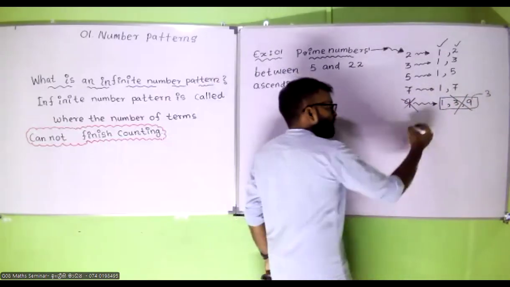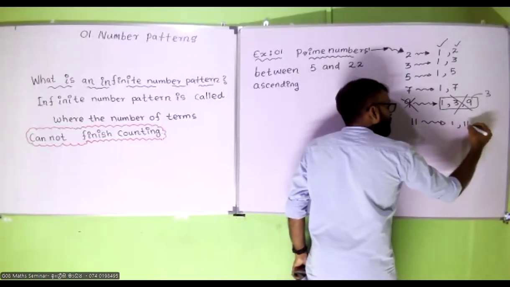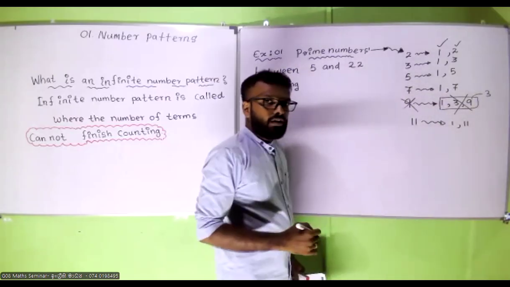11. 11 can be divided by 1 and itself only. This is a prime number. 15.